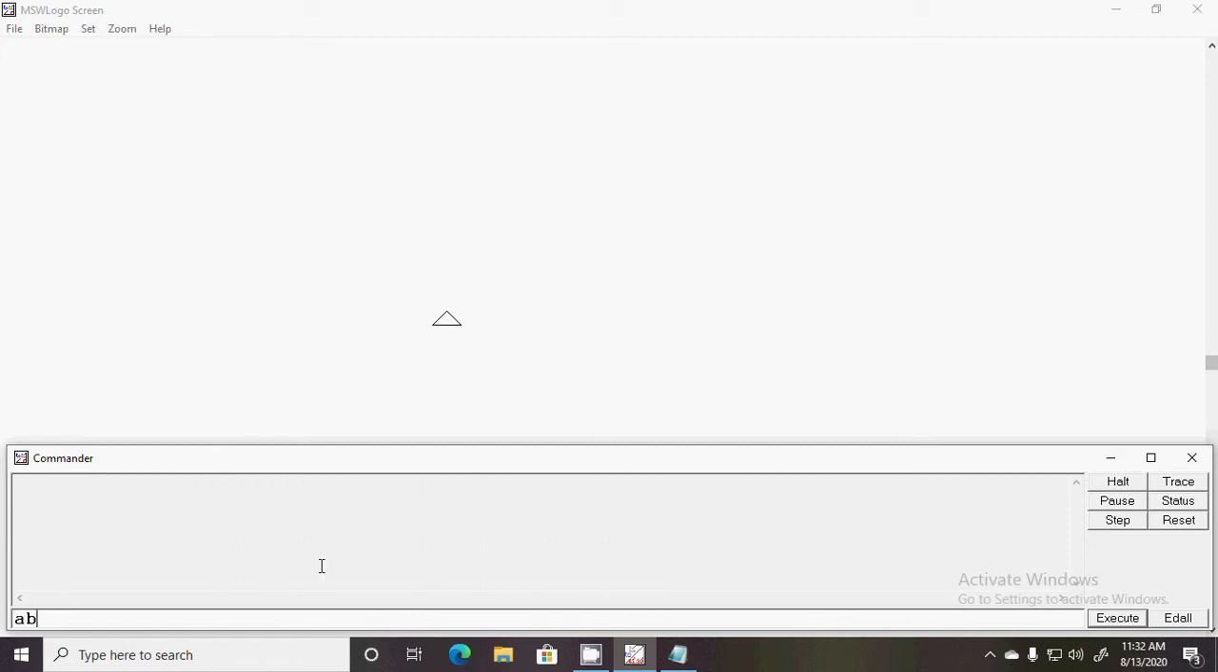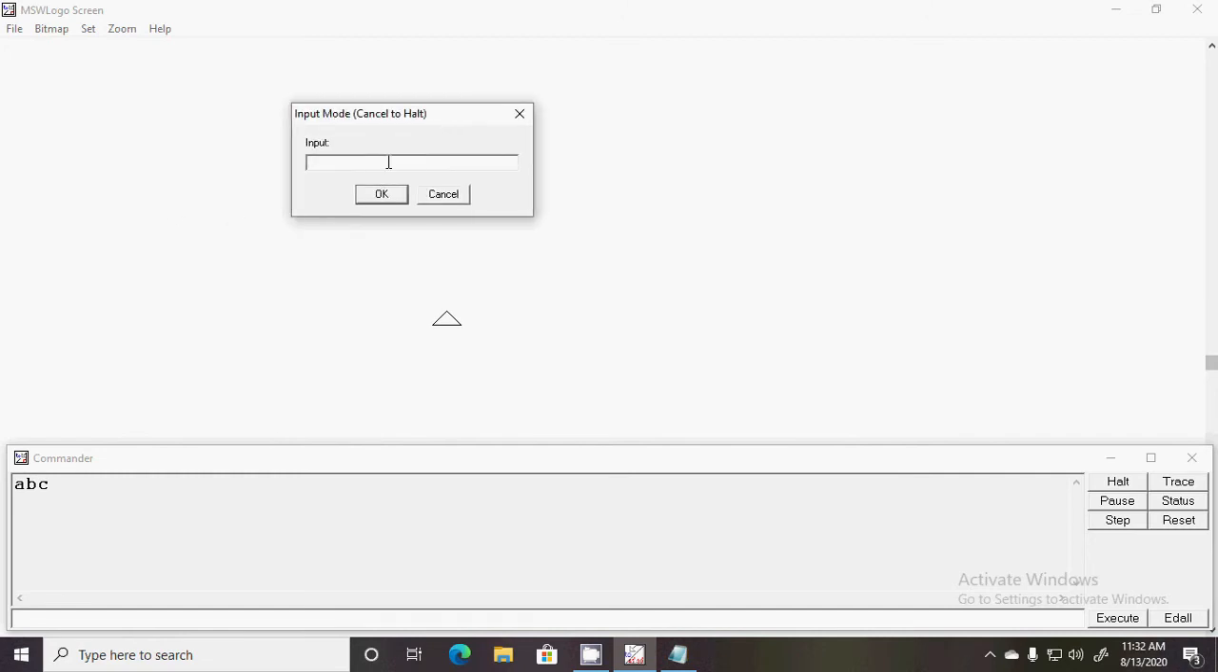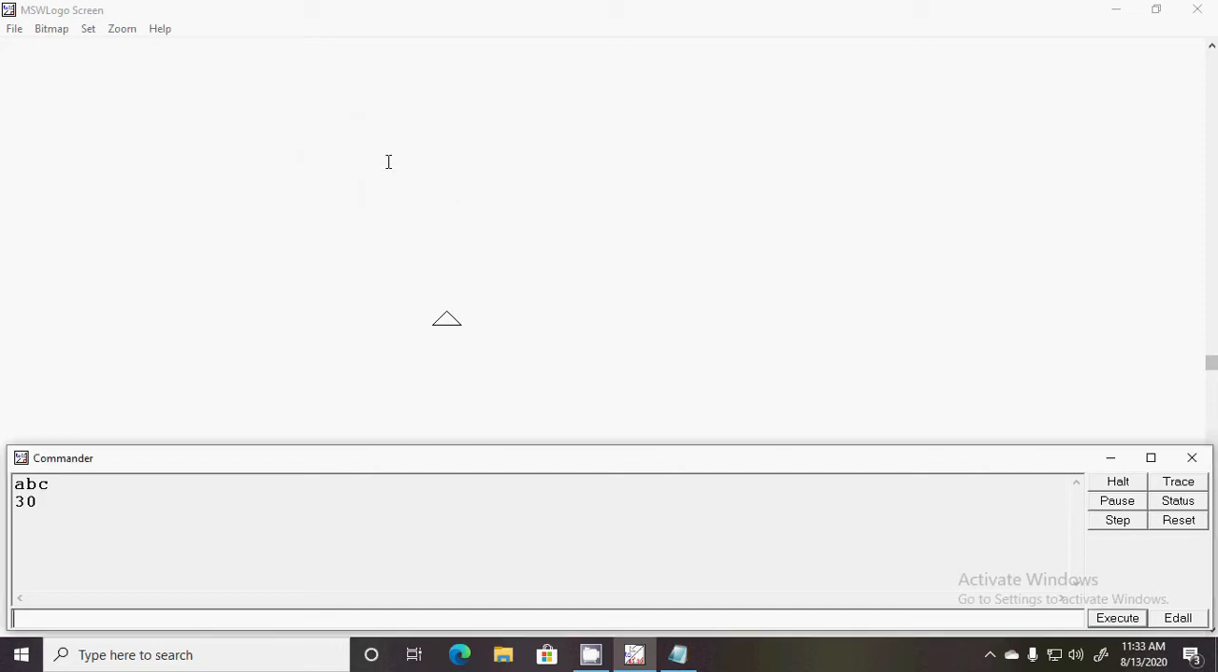Procedure name ABC. Okay, now it is asking for input. So this is called the input command. Now we are taking input with the help of commands. Previously we input the value with the help of a parameter, and now we are taking input with the help of input commands. So if we enter 6 into 5, the result we get is 30.